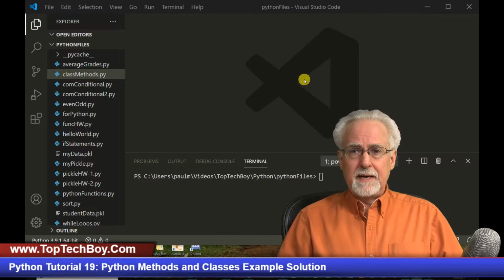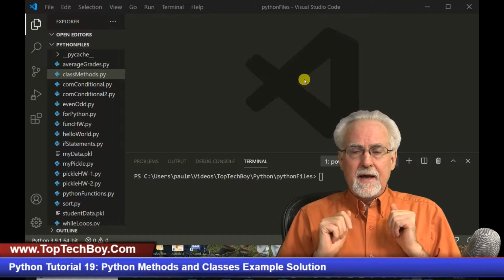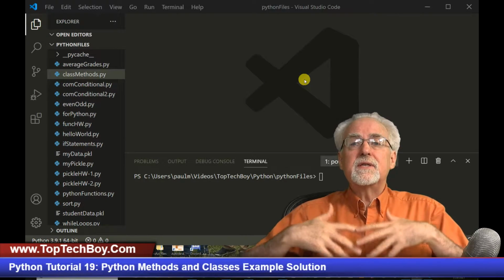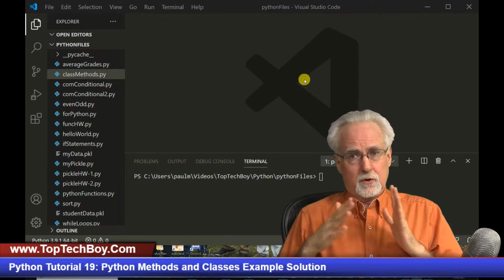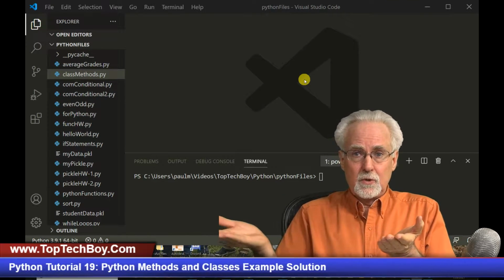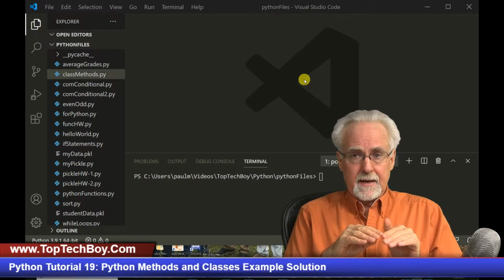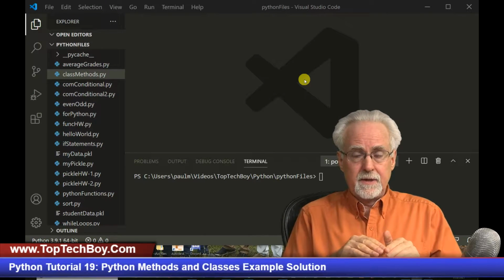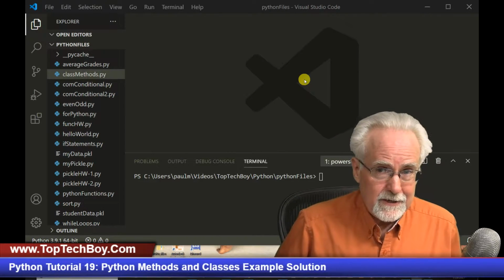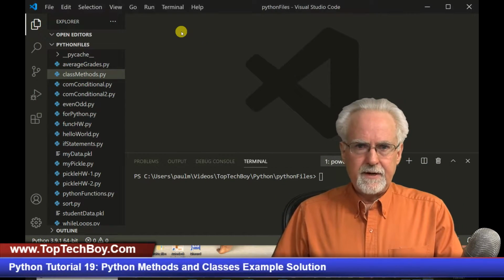And then what we needed to be able to do was for that student have a first name and a last name. So you would create this object, a student, and it would have a first name and a last name. And then you need some ability to input the grades for that student using your class. So there would be a method to input grades, a method to print the grades, a method to average the grades for that student, a method to find the high grade for that student, and a method to find the low grade for that student. So I hope you guys were able to do it, but let's just jump in over here.